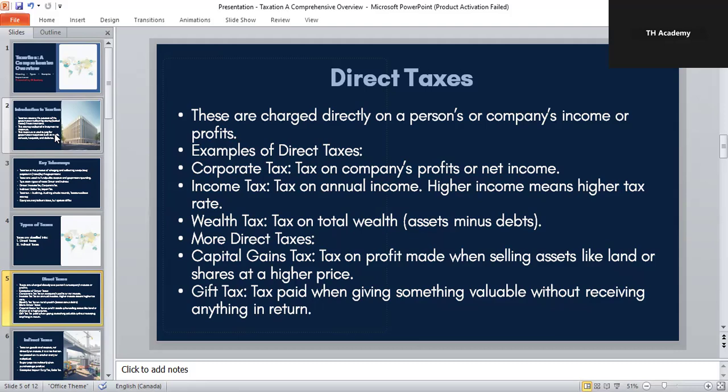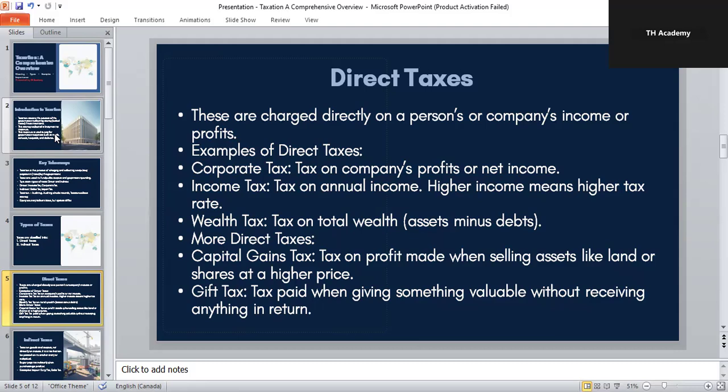Next one is wealth tax. This tax is charged on your total wealth, your assets like houses, cars, jewelry, minus any debt you owe. It's a way for a government to reduce inequality and ensure that people with more resources contribute more.